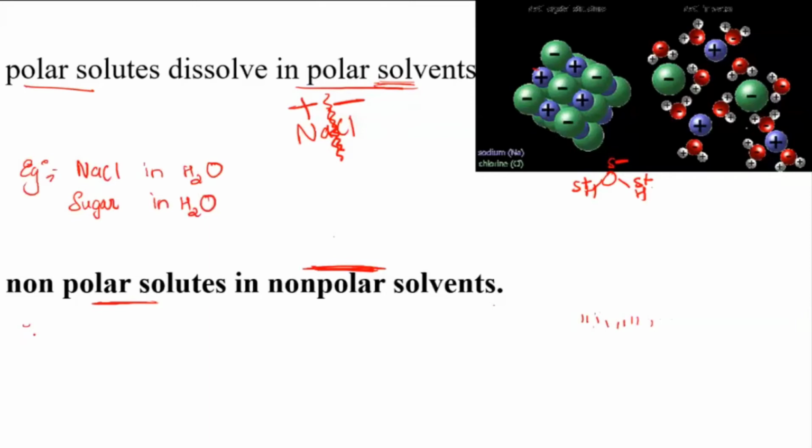And then for non-polar solute getting dissolved in non-polar solvent, you can take benzene. Benzene is easily soluble in carbon tetrachloride. Most of the organic compounds are non-polar in nature, so if you know any organic solvent, you can take them. Even naphthalene, naphthalene balls, is soluble in organic solvent. So they will be soluble in benzene and so on, naphthalene and benzene.